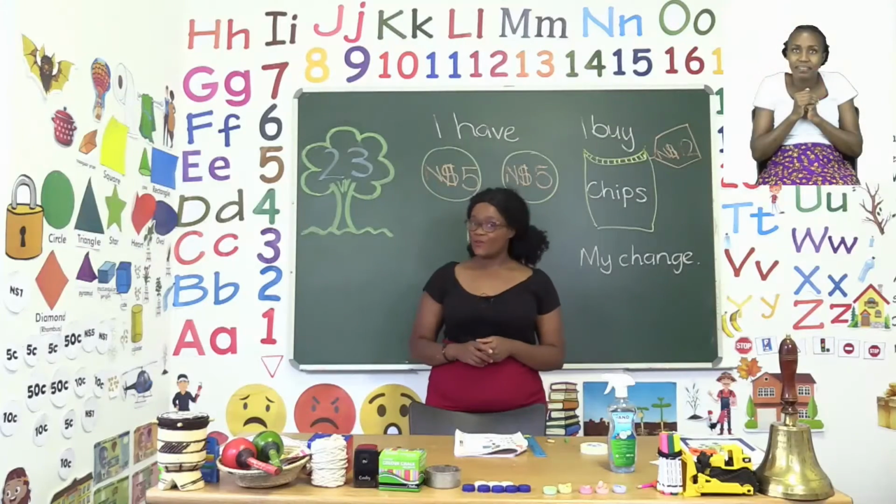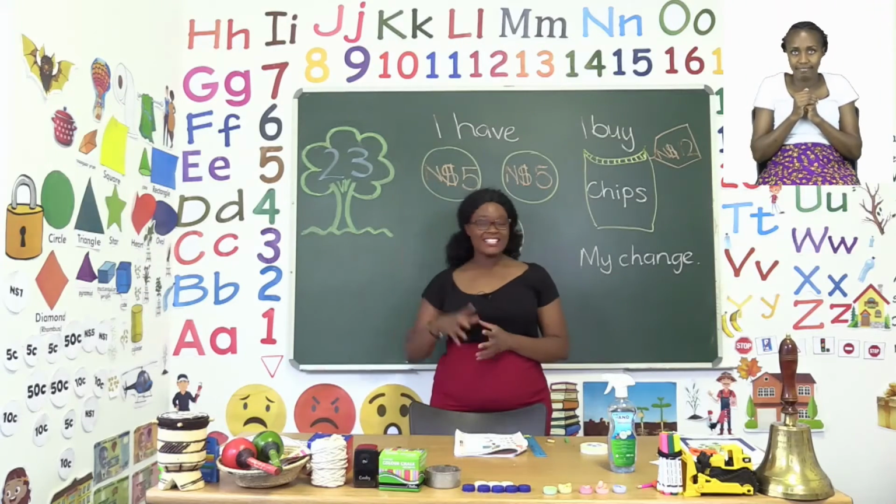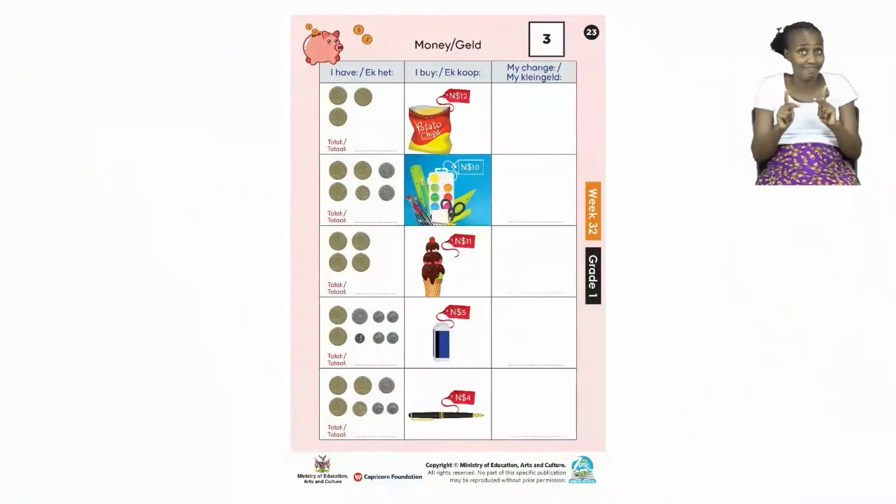Let's move on to our first activity on page 23. Now on page 23, we are doing money. And today, we want to find out what our change is. Now remember, every time we go to a shop and buy something, we have a certain amount of money. But sometimes we get back money. That money is called change. And today, we're going to buy a few items that will require some change back.